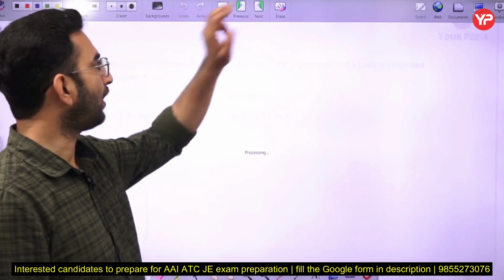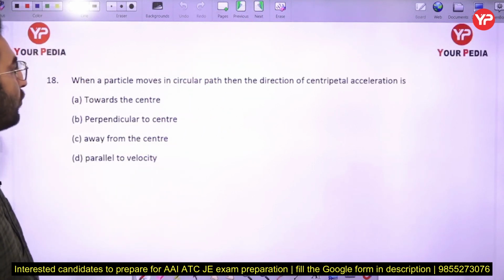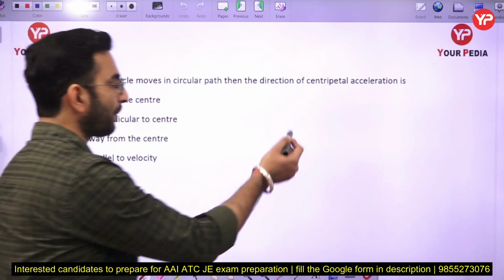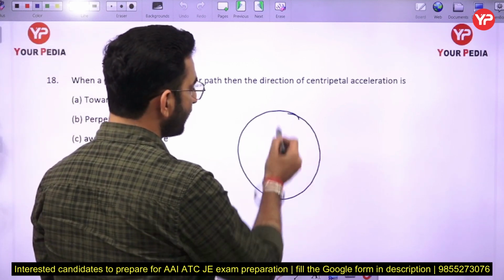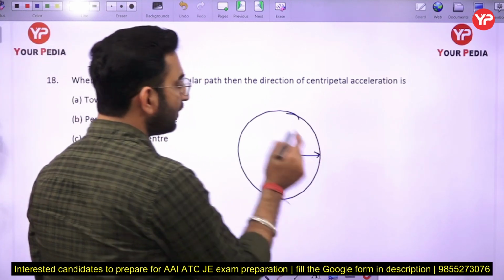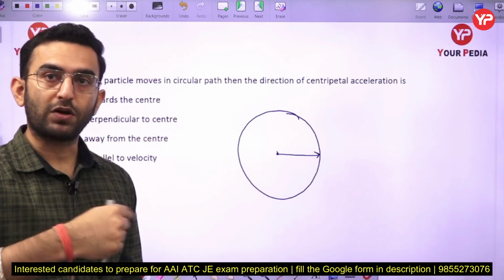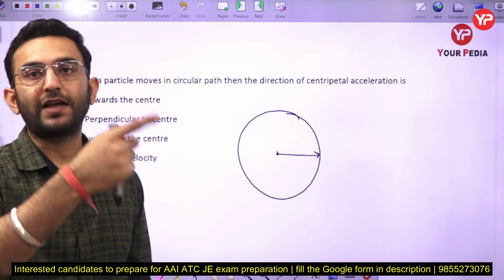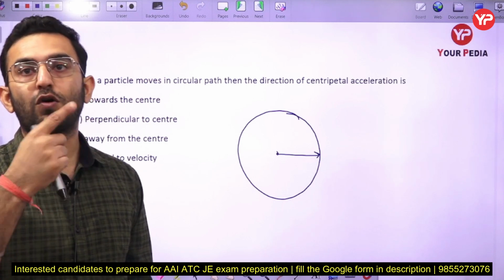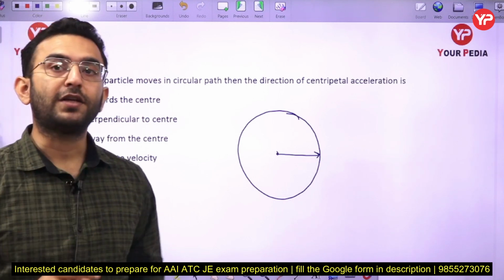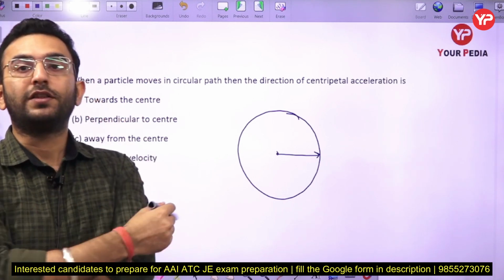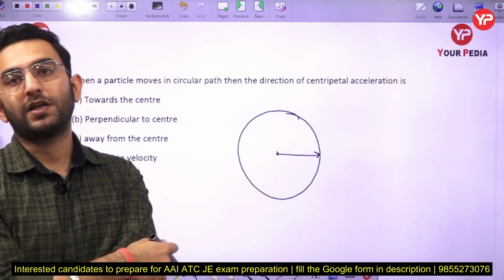Now the next part is, when a particle moves in a circular path, then the direction of the centripetal acceleration is? So in this case, always remember there are two cases. Whether the body is moving in a circular motion with a uniform velocity, or it is moving in a circular motion with a non-uniform velocity. Always remember that whenever a body is rotating, there are two accelerations involved in this analysis.